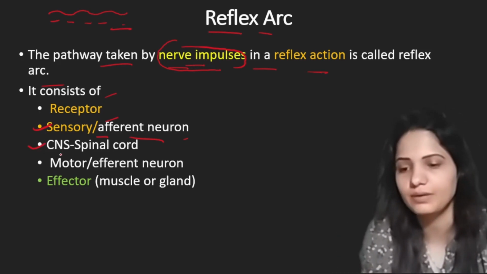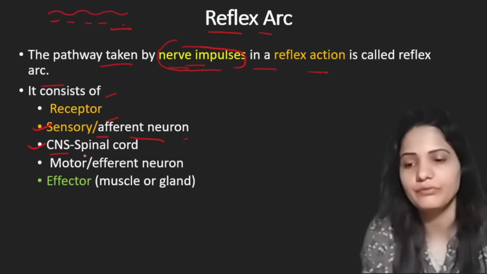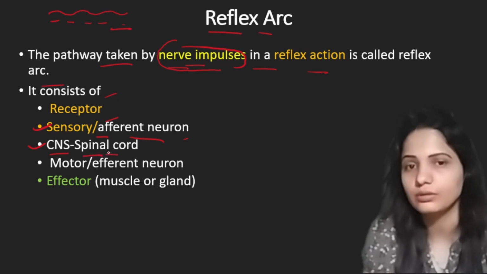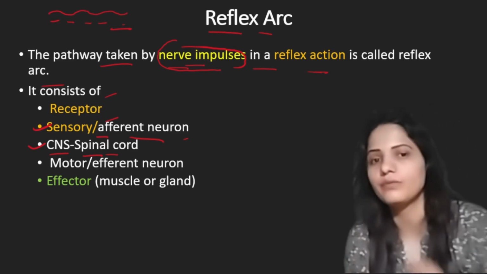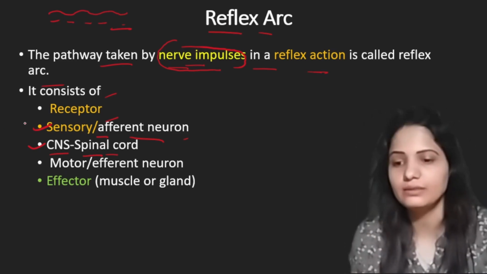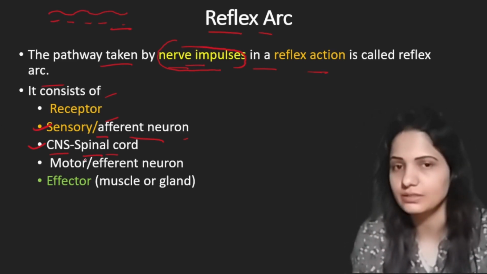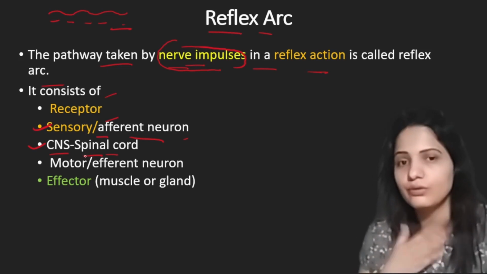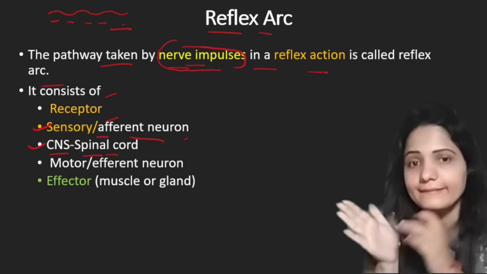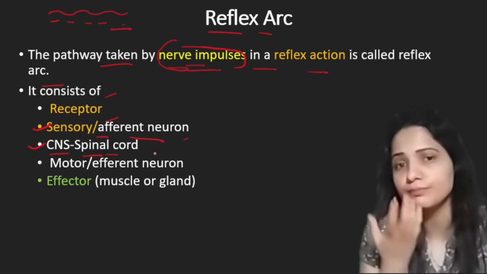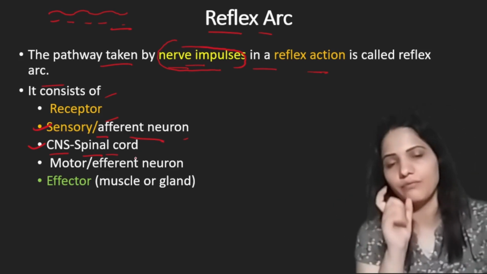We will discuss this in our upcoming slide. For now, you can just remember spinal cord. Spinal cord is a part of the central nervous system, and we have it in our back. It is the part of our control and coordination system. As the afferent neuron follows its pathway, it transmits information to the spinal cord, which is the main center of reflex action.